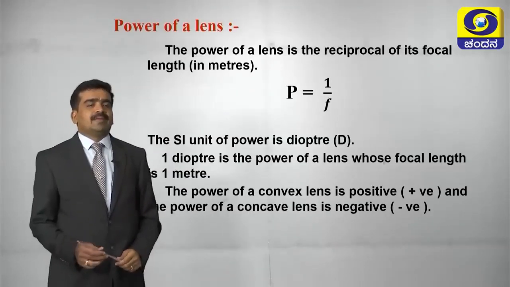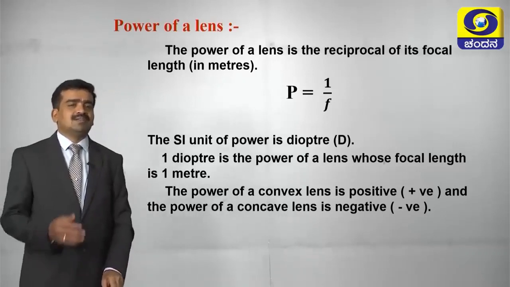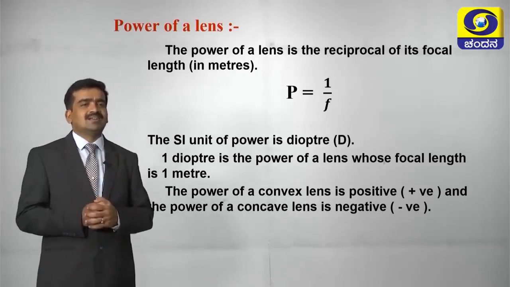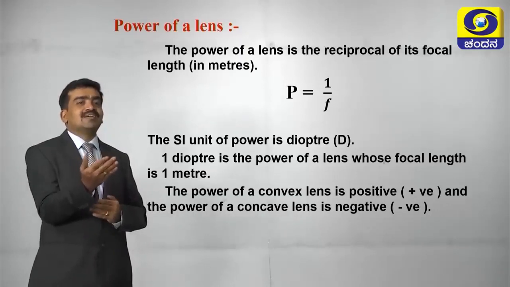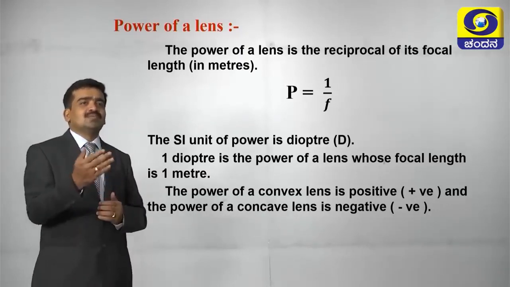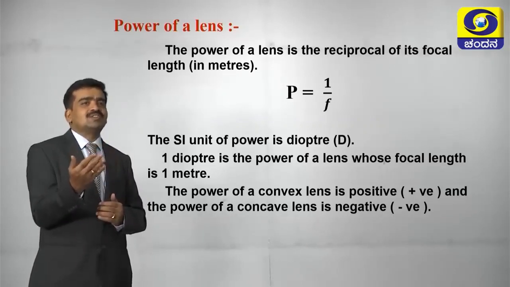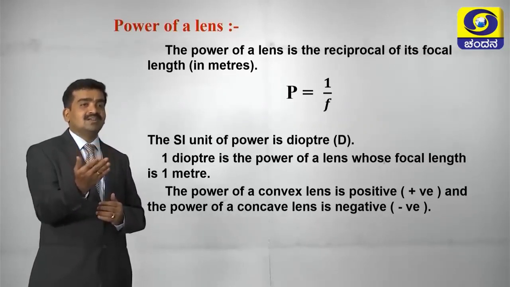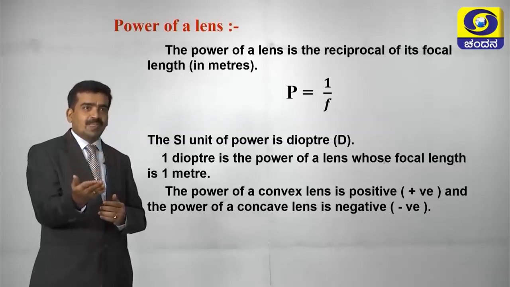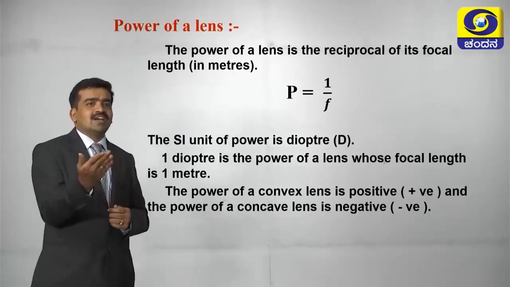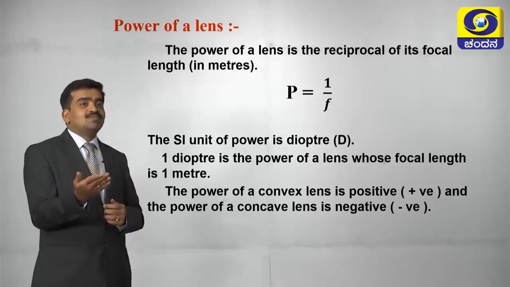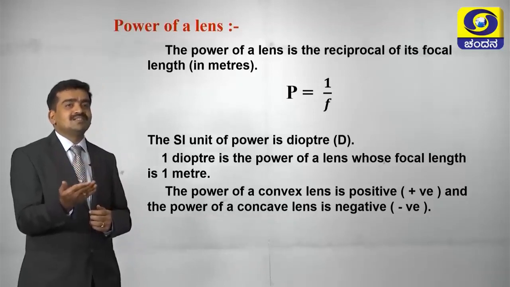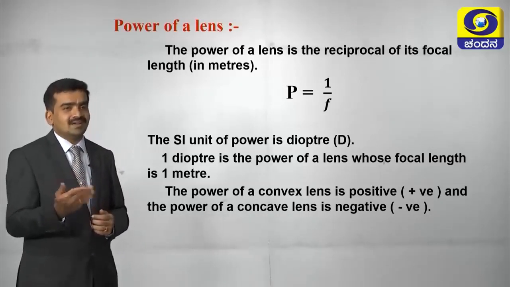Now come to the very important part of the lesson, that is power of the lens. You know that, my dear student, the power of a lens is calculated by taking the reciprocal of the focal length, where the focal length should be in meters, that is P is equal to 1 over f. The SI unit of power is diopter, which is denoted by capital letter D. 1 diopter is the power of a lens whose focal length is 1 meter.